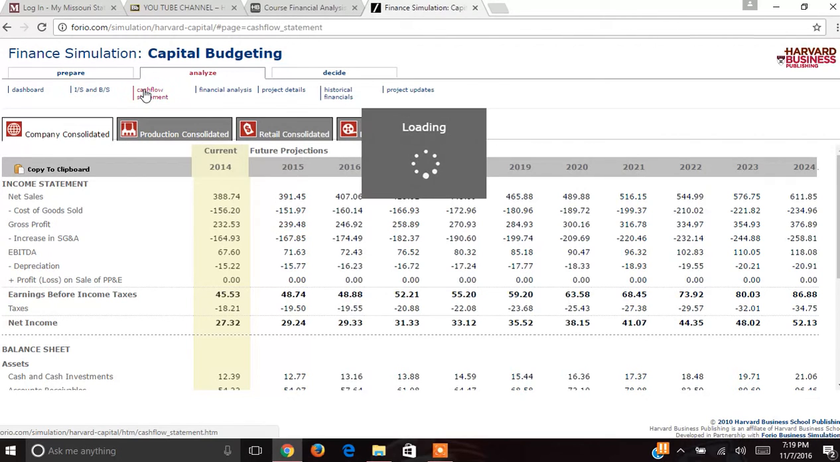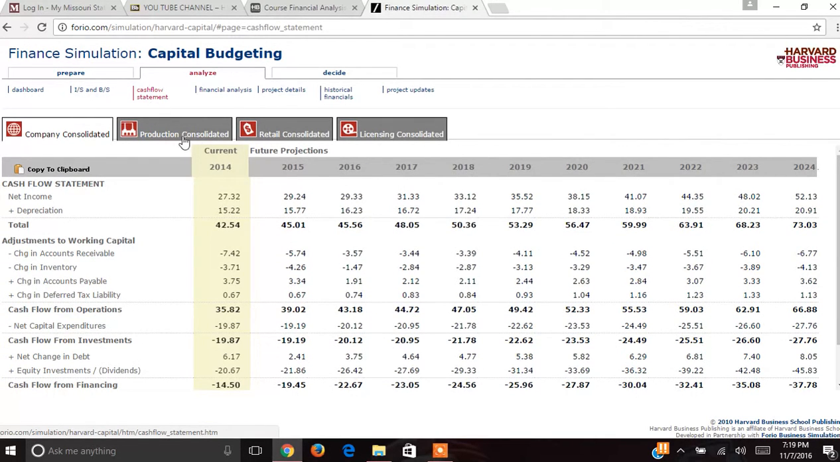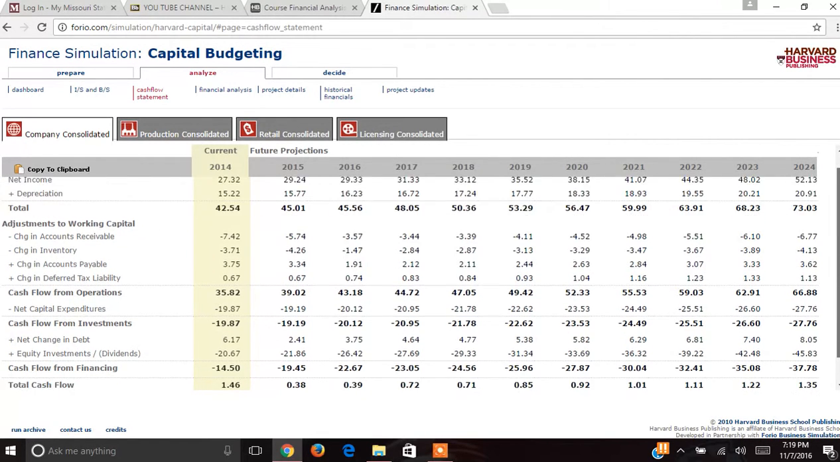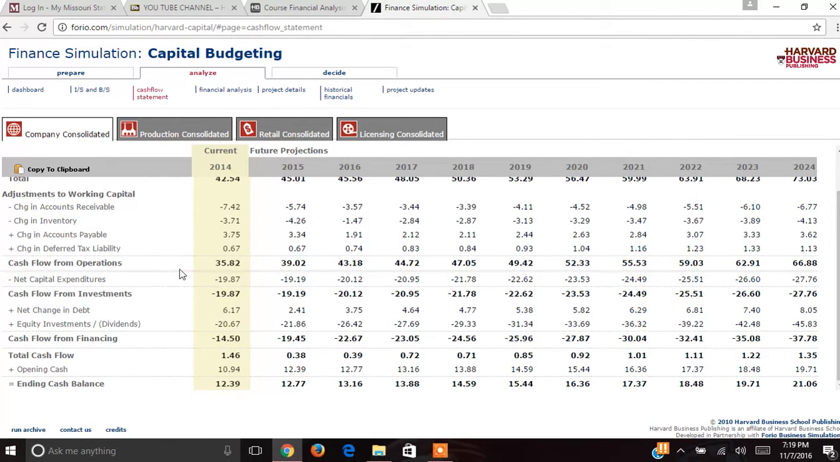Next, we will look at the cash flow statement to see that the total net income plus depreciation in 2014 is 42.54. This is expected to grow. The cash flow statement shows the cash flows from operations, investments, and financing. The total ending balance cash flow for 2014 is 12.39, which is also expected to grow through 2024. In 2009, the ending cash balance was only at 6.70. So through my simulation, I have doubled that number.